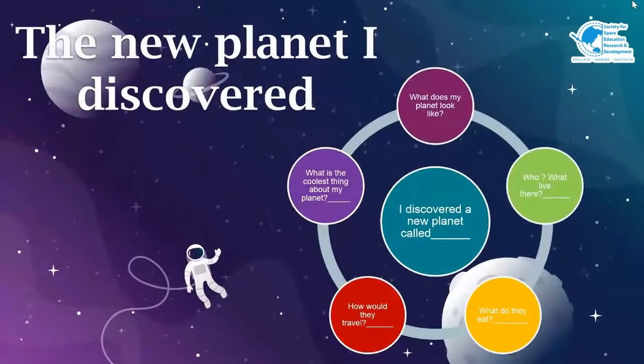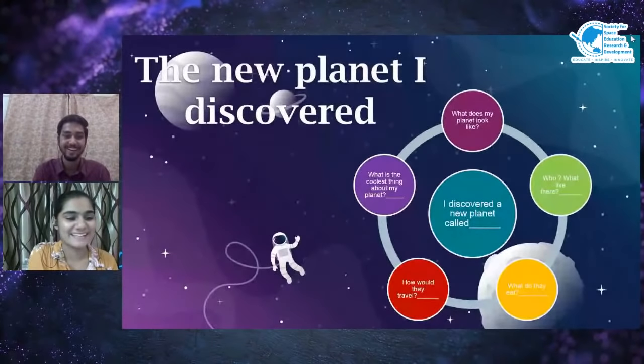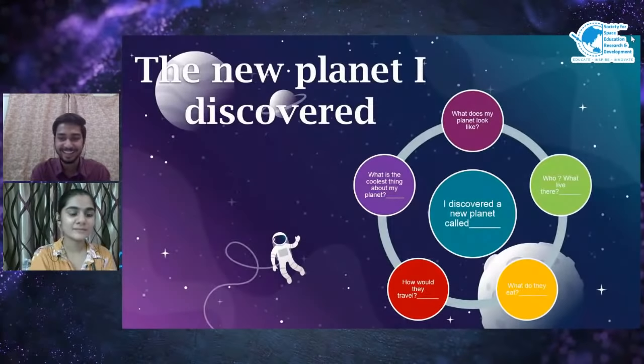Shaurya, what would you name it? I didn't think about it. My planet would look like a big... Please continue. I'm not getting it. I will name my planet after my name, like Shaurya's planet. It will be really cool. No, I would name it Akanksha's planet. Yeah, that would be cool.